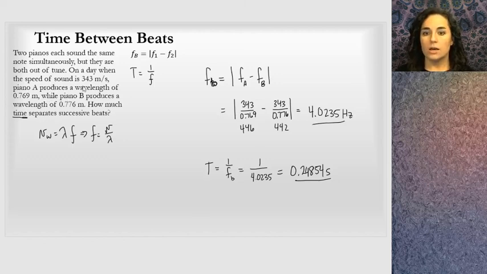So about a quarter of a second between beats when these two pianos, and I didn't expect it to be very large. They're out of tune, so I know they're about at the same frequency to begin with, but they're a little bit different on each end or whatever. So the wavelengths are minorly different, and so I know the time between those beats is not going to be very large. If they were perfectly in tune and had the same wavelength, that value would be 0. They'd be lining up on each other and amplifying each other. But we get this little bit of shift with these two waves, and their beat frequency is about a quarter of a second.